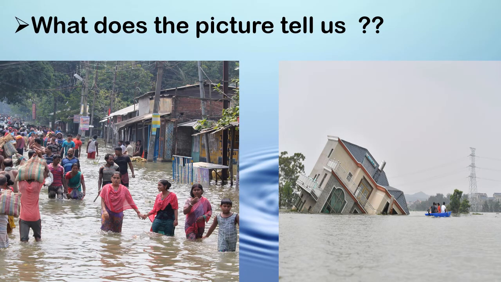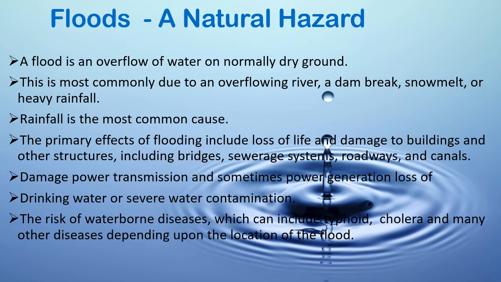What does the picture tell us? Floods. A flood is an overflow of water on normally dry ground. This is most commonly due to an overflowing river, a dam break, snow melt, or heavy rainfall. Rainfall is the most common cause.